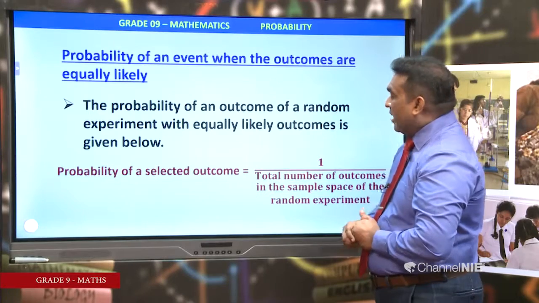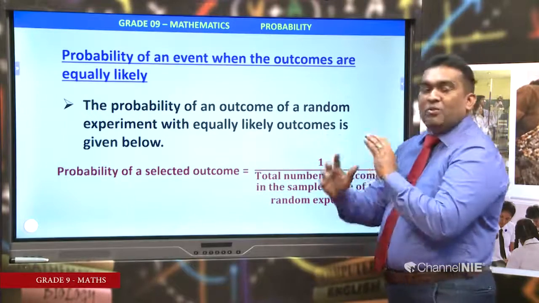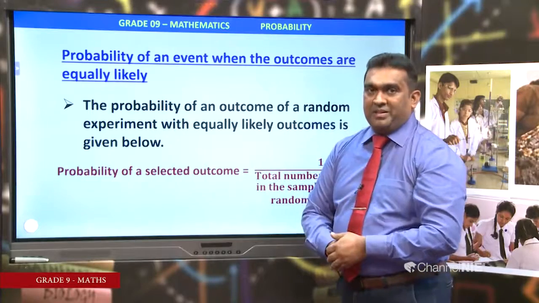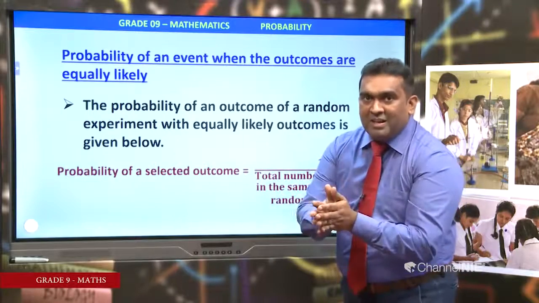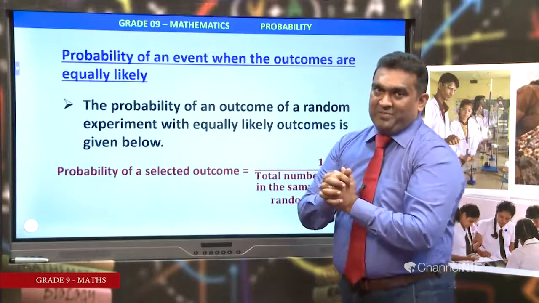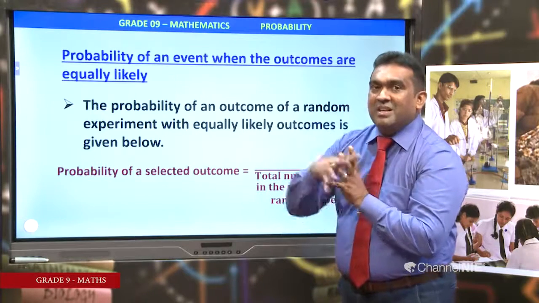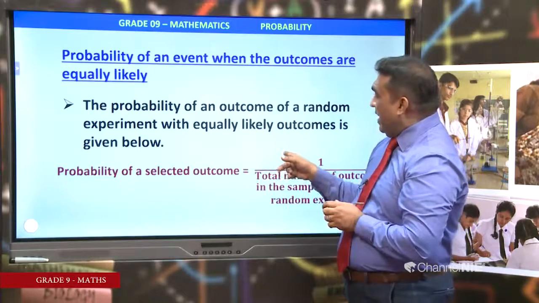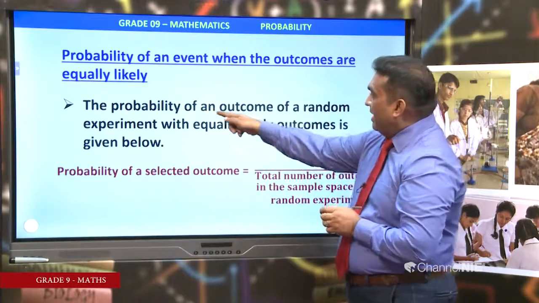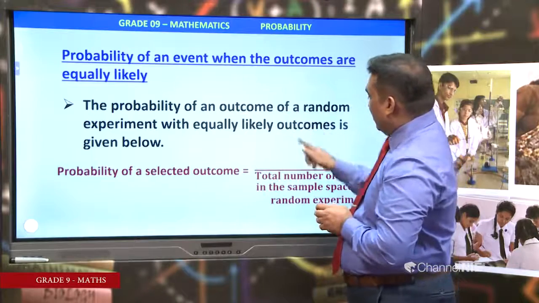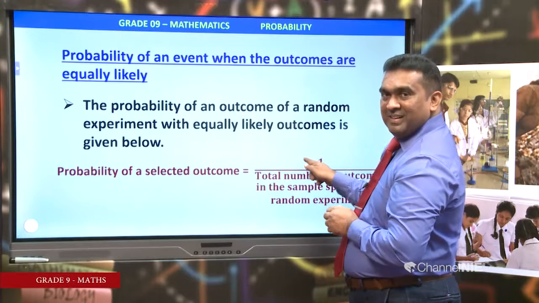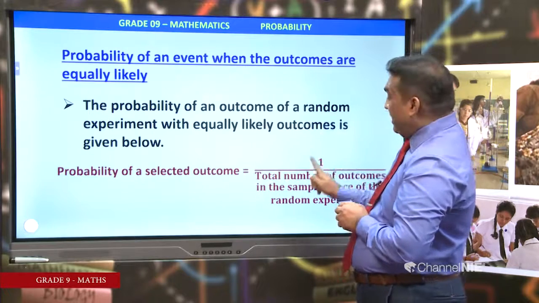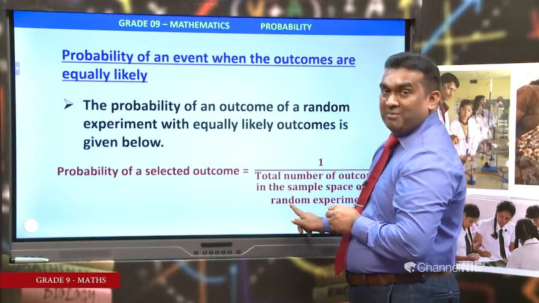We know that probability means a fraction. Probability of an event is represented as a fraction. Fraction contains numerator and the denominator. Here you can see 1 of an outcome. The number of outcomes we considered should be divided by the total outcomes.